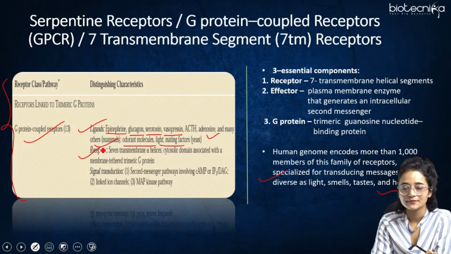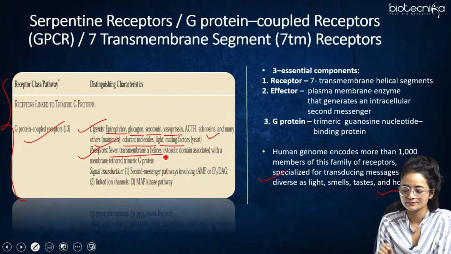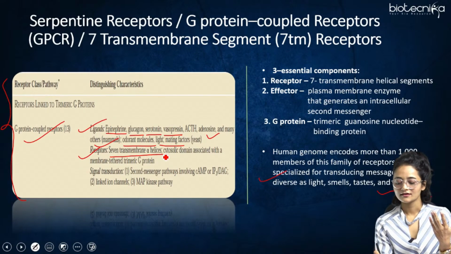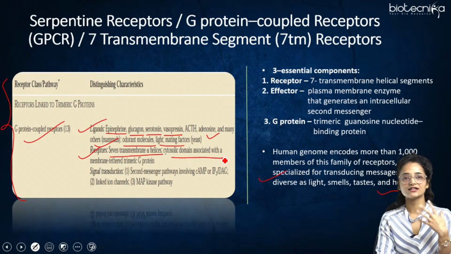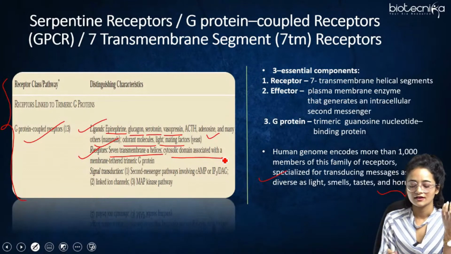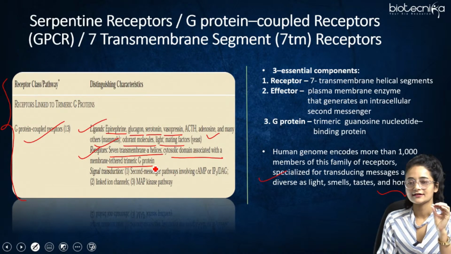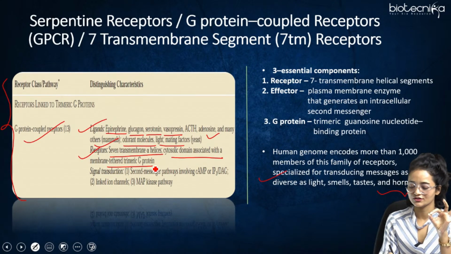The receptor here is the 7 transmembrane alpha helices. This receptor is present outside the plasma membrane, the extracellular part. Then the cytosolic domain is associated with the membrane and tethered with the trimeric G protein. Within the cytoplasm, the G protein is present. So here is the GPCR, right?